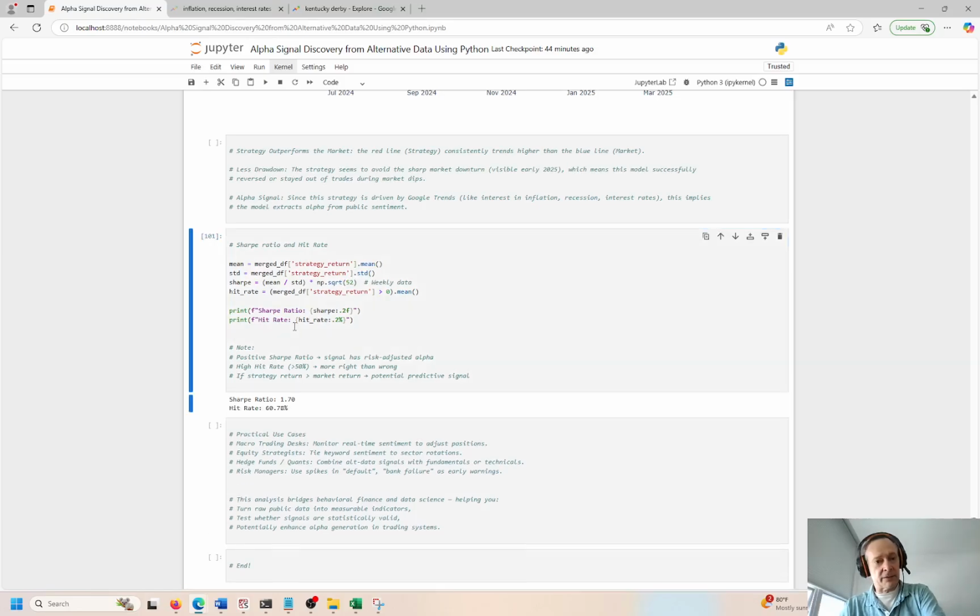Okay, so one last thing I will show you here is the Sharpe ratio and hit rate. The Sharpe ratio is the risk-adjusted return. You want a positive Sharpe. The higher the better. I've seen these go up to about 10. That's pretty phenomenal. Usually that is very short term. It doesn't last too long. 1.7 is okay. It's not fantastic. It's not horrible. It's decent. A hit rate of just over 60% is decent. Anything greater than 50% is considered high. So we have a high hit rate and we have a positive Sharpe ratio.